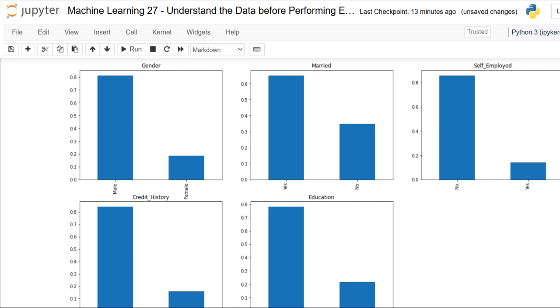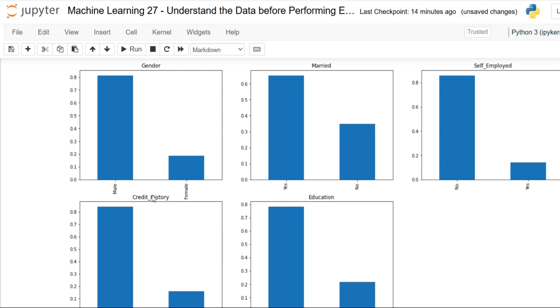Now coming towards the first plot, yes, 80% of applicants in the data set are male. And next, around 65% of the applicants in this data set are married. And here, self-employed, yes or no. Of course, here 15% of applicants in the data set are self-employed.